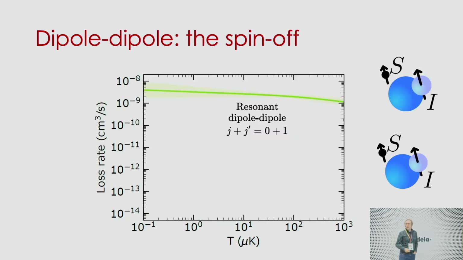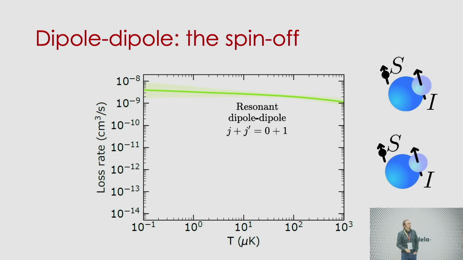So we can do full coupled-channel scattering on these potentials that I just showed you, and then you get loss rates. I show here loss rates as a function of the temperature. If you put them in any of these curves that were in black in the last slide, then you get resonant dipole-dipole interactions, and that leads to fast losses on the order of 10⁻⁹ cubic centimeters per second. Now what I say is, we want it to be in the state that I showed in blue.